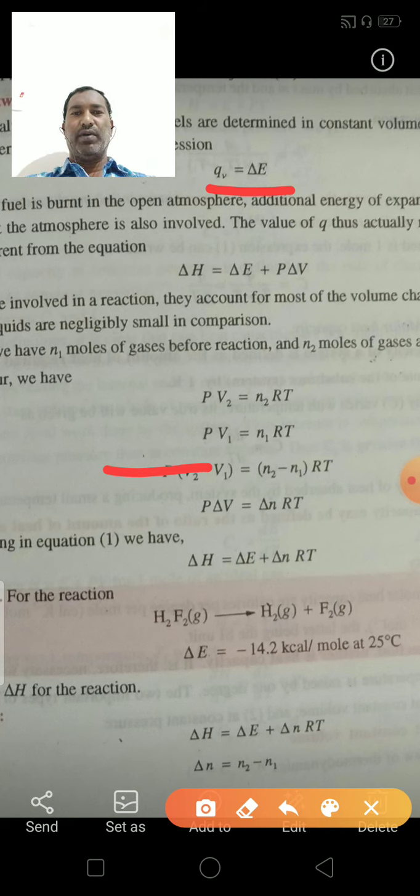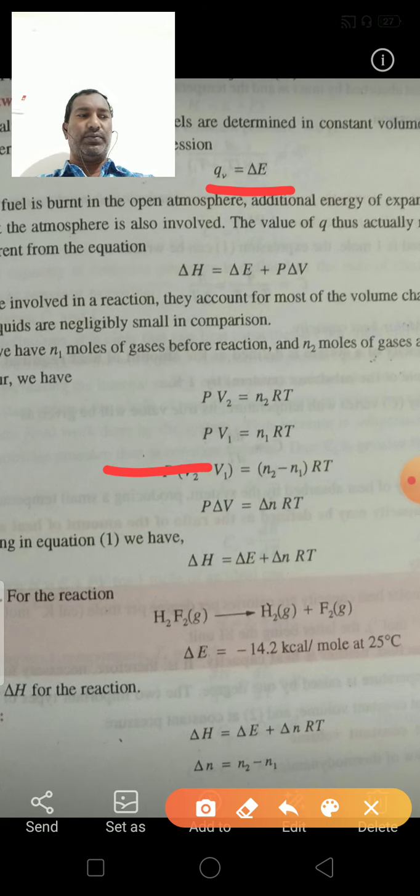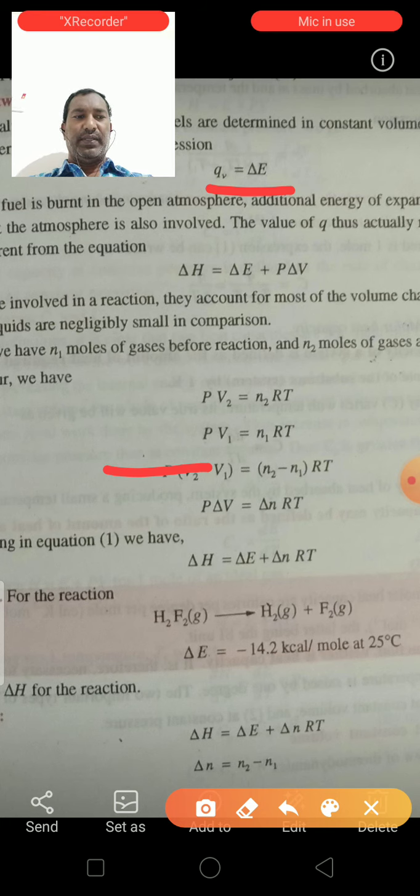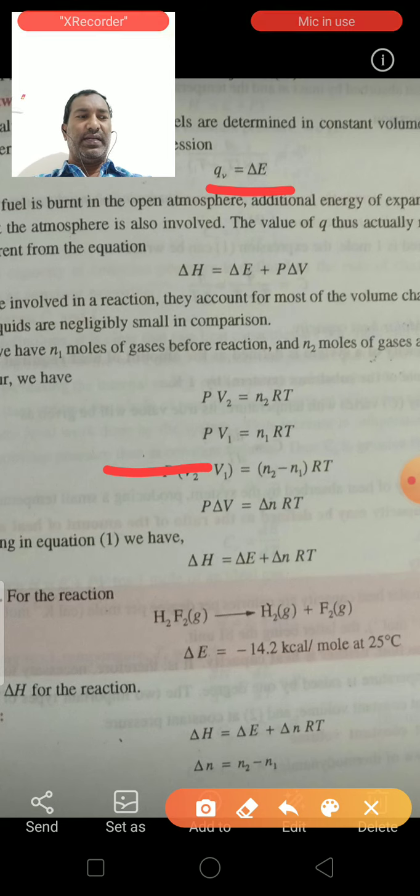The value of Q thus actually realized, that is QP is equal to delta H, may be different from the equation. The value of Q at constant pressure is equal to delta H.